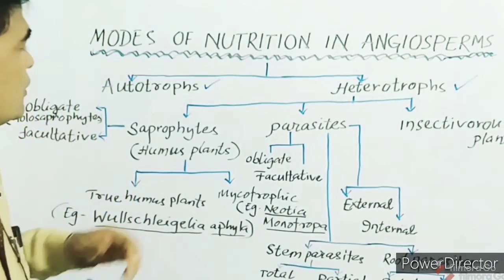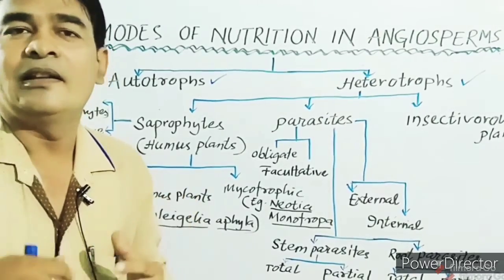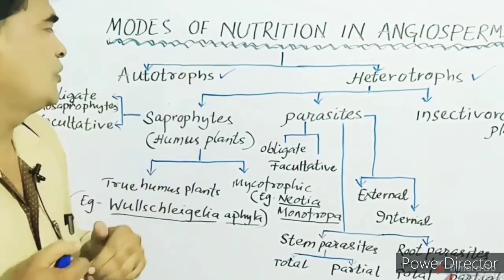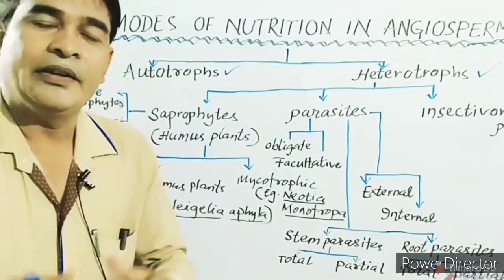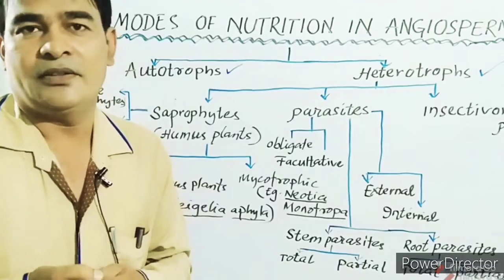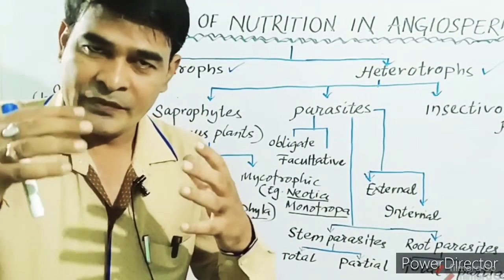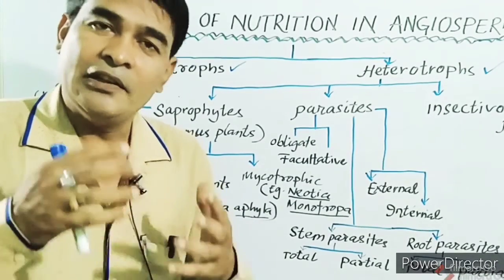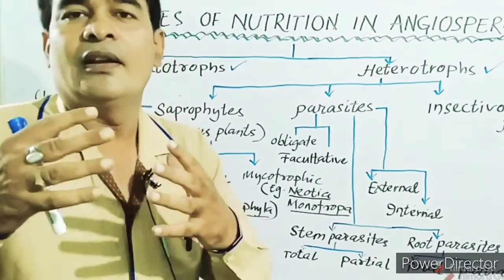So autotrophs are the organisms or plants which can prepare their own food, and these include the green plants which have chlorophyll, and due to the presence of chlorophyll they can perform photosynthesis. They can prepare their own food in the presence of light using carbon dioxide and water as raw material.